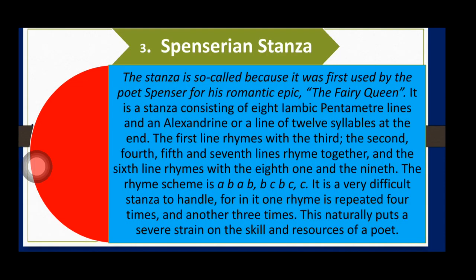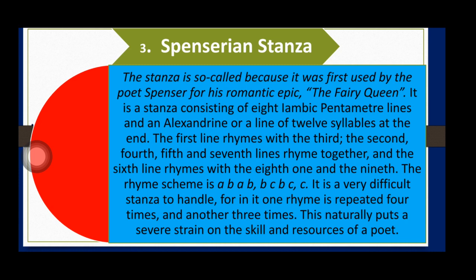Spenserian stanza. This form of stanza is very popular in English poetry. The stanza is called Spenserian stanza because it was for the first time used by Spenser in his very popular epic poem, The Faerie Queene. So let's discuss it. The stanza is so called because it was first used by the poet Spenser for his romantic epic, The Faerie Queene. It is a stanza consisting of 8 iambic pentameter lines and an Alexandrine, or a line of 12 syllables at the end. So it means that overall in this stanza there will be 9 lines.